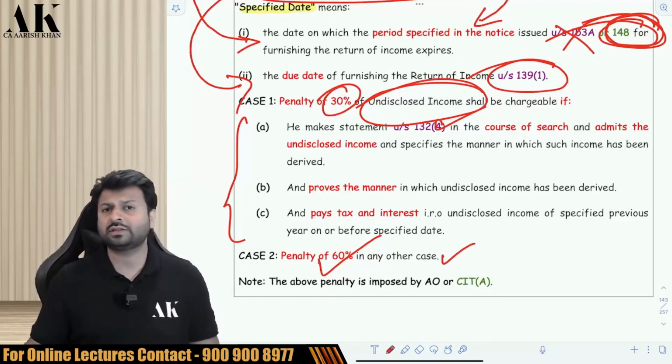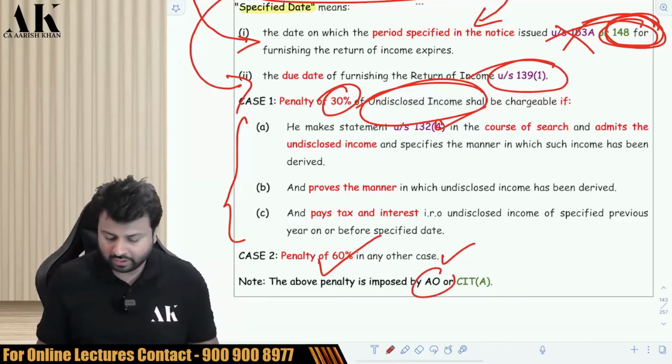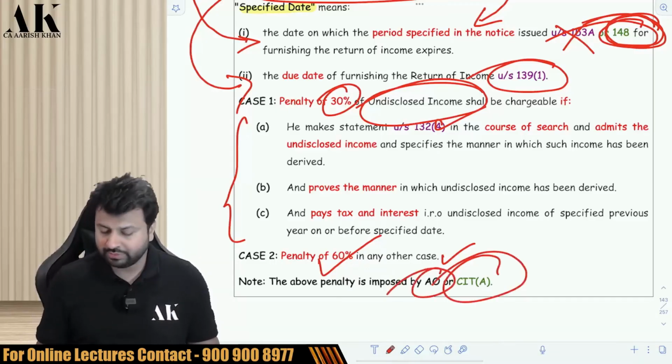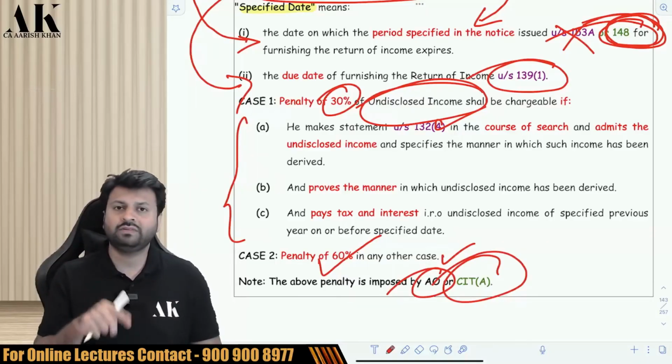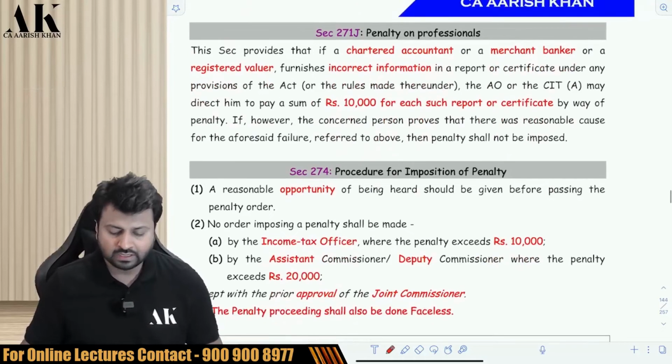Plus one more, a Finance Act 2022 amendment has been made over here. Earlier, this penalty was imposed only by the AO, but now this penalty is also imposed by whom? CIT appeal also, along with the assessing officer. Now even CIT appeal can impose this penalty on the assessee. Check it please. Okay, let's go ahead.